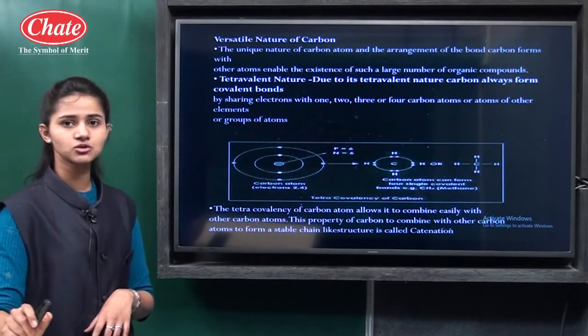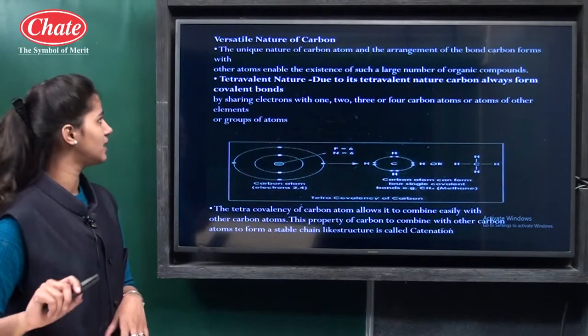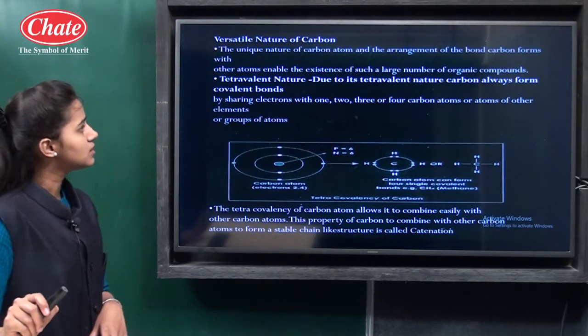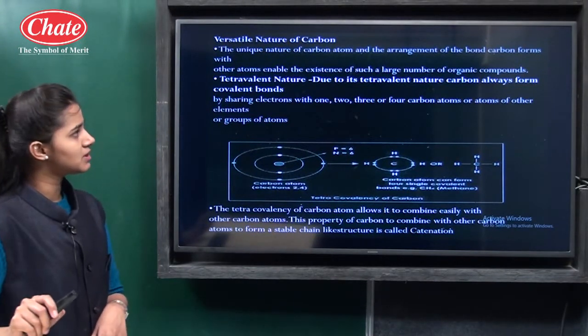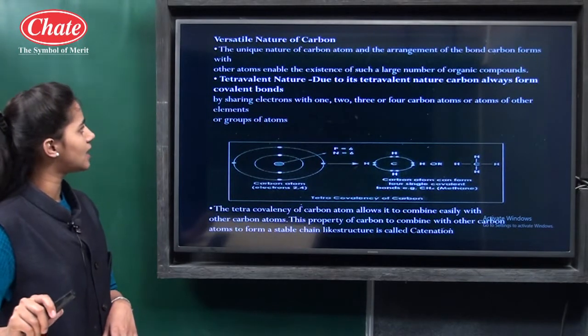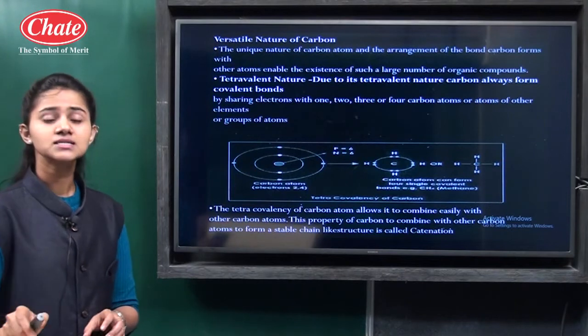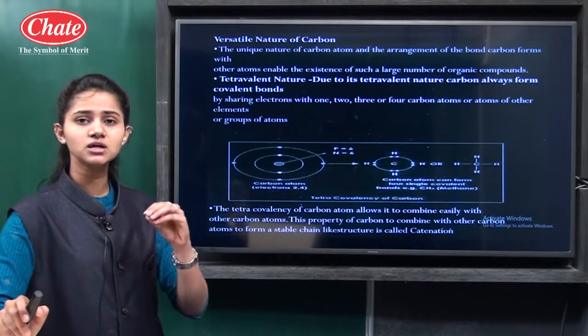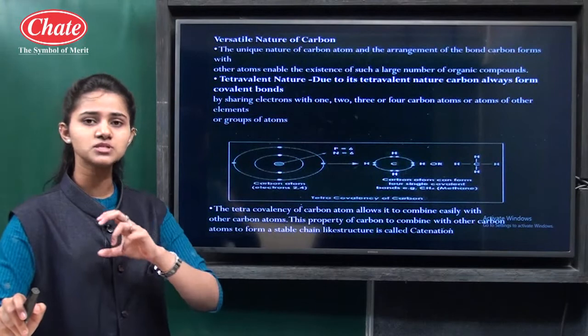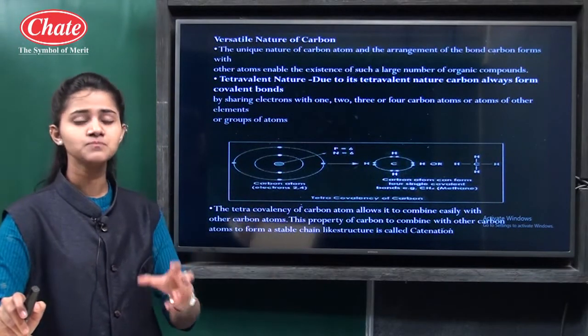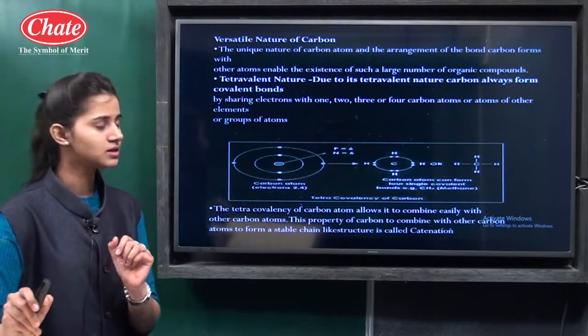Then the versatile nature of carbon. Carbon is a versatile element. See, firstly, the unique nature of the carbon atom and the arrangement of carbon bonds formed with other atoms enable the existence of a large number of organic compounds. Means a single carbon atom can be bonded with a number of carbon atoms to form a straight chain. That's why we observe the number of compounds of carbon.